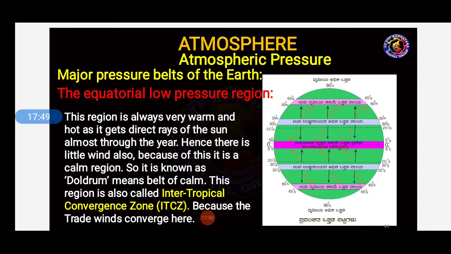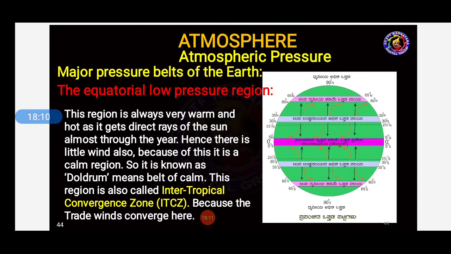So, students, this region is also very warm. Which region? The equatorial low pressure region. In this region, as they receive the direct rays of the sun almost through the year, there is little wind also. Because of this, it is a calm region, known as doldrum.